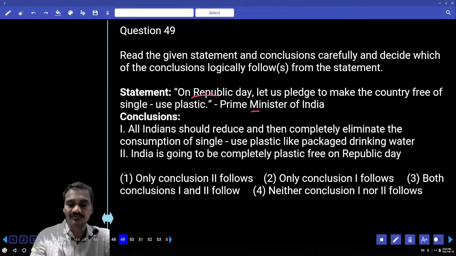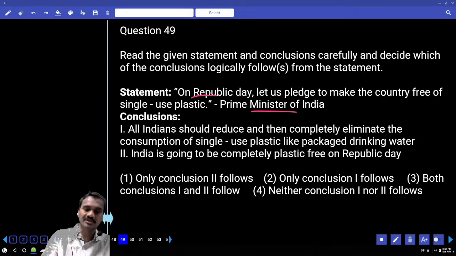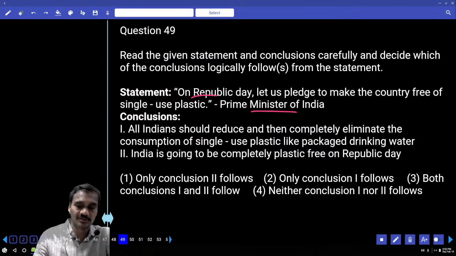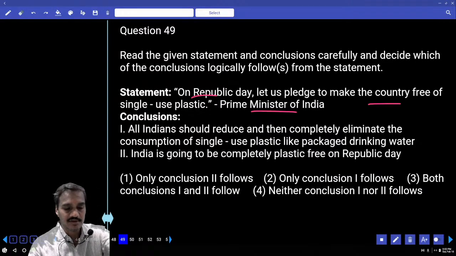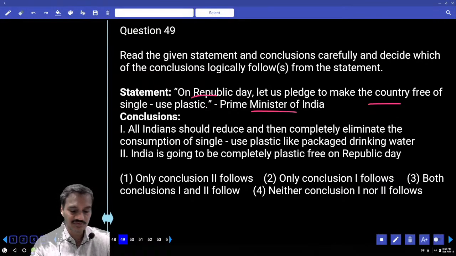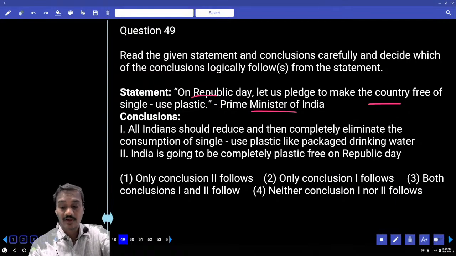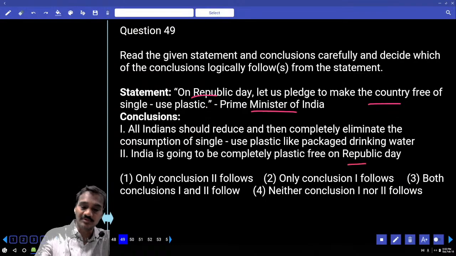single-use plastic. The Prime Minister of India has clearly made a statement on this Republic Day: let us take an oath of making the country free of single-use plastic. And all Indians should reduce, and then completely eliminate the consumption of single-use plastic like packaged drinking water. So, 49. Then what is the next one we have? India is going to be completely plastic free on Republic Day. From this day onwards, let us take this oath.